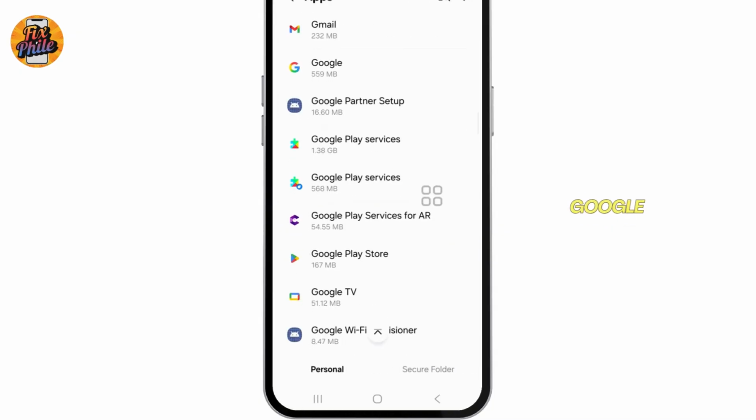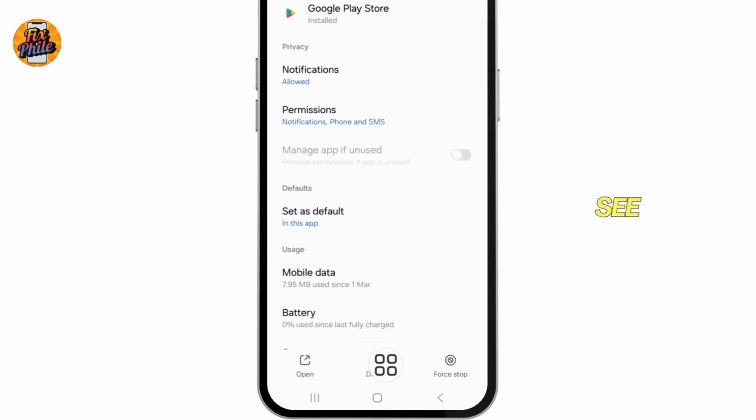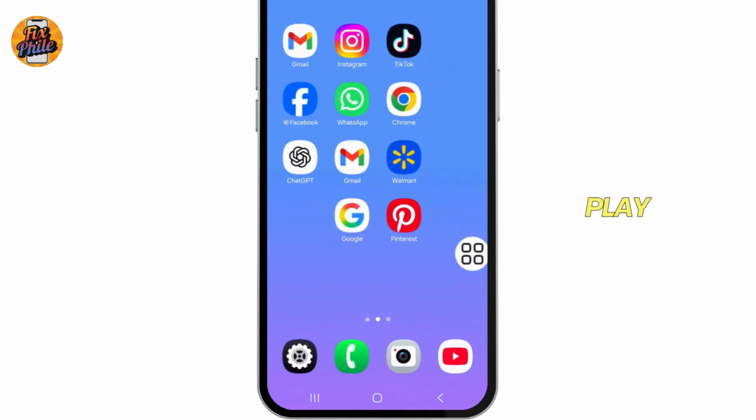Open your phone settings and go to Apps. Scroll down and find Google Play Store in the list of installed apps. Tap on it, and if you see an Enable button, select it. Once enabled, the Play Store should reappear on your home screen or app drawer.